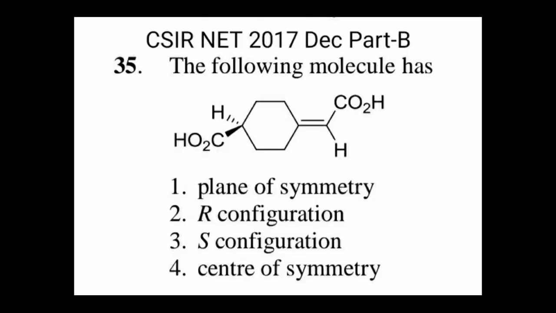Hello guys, today we will discuss the CSIR NET 2017 December Part B, question number 35. This is the molecule given, and which one will be the correct answer? Option 1 is plane of symmetry, 2 is R configuration, 3 is S configuration, and 4 is center of symmetry. So guys, we will come to the detailed analysis of this question.